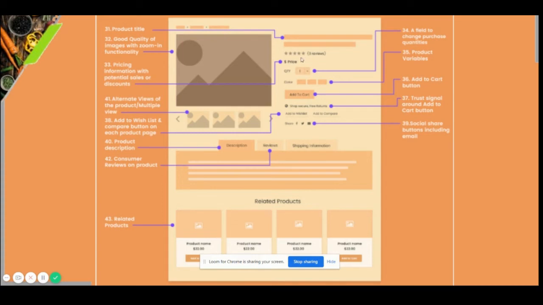Then with respect to the e-commerce related buying features, there is a quantity, color, add to cart. These are the obvious ones. Then there are a lot of these smaller factors, things which propel someone to buy. So the trust signals, like shopping secure, free returns. These things can get added here. Social share. Then the reviews. Generally you would always have seen three tabs here: description, reviews, and shipping information. Reviews is especially an important one, so that has to be there. Related products. Now this is the typical product page.